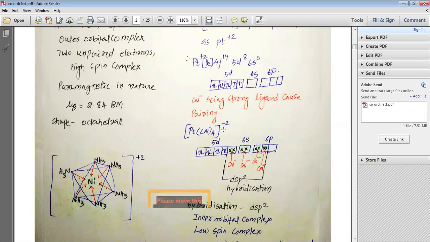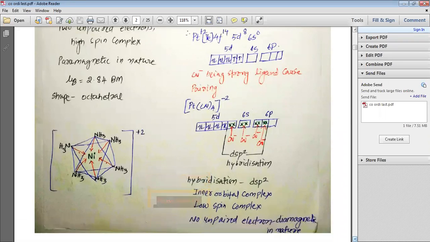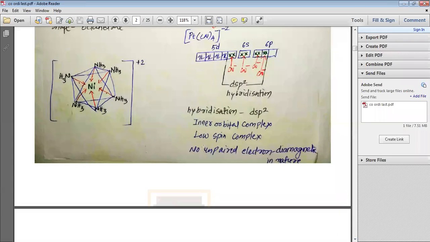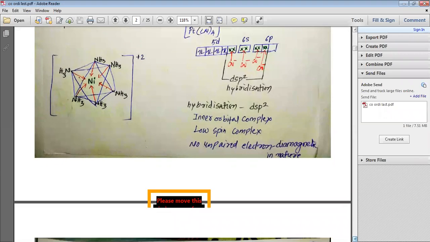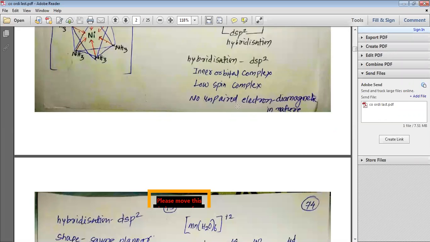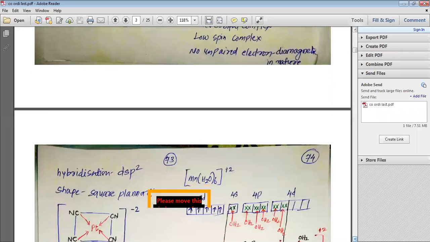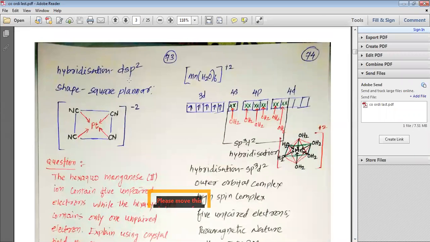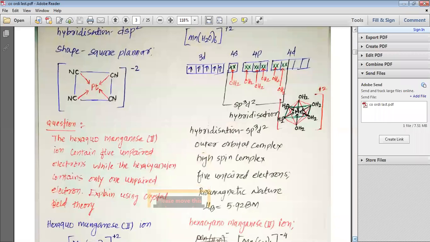place in Pt(CN)4 2 minus, and as the hybridization is dsp2, my dear students, it is an inner orbital complex because the inner d orbital 5d has been used for this purpose. It is a low spin complex because all the electrons are paired, and CN minus has caused pairing, and there is no unpaired electron, and that is why Pt(CN)4 2 minus is diamagnetic in nature. Here you can see the hybridization is dsp2, and that is why we can represent Pt(CN)4 2 minus as a square planar compound, and here in the figure I have shown you the square planar Pt(CN)4 2 minus.